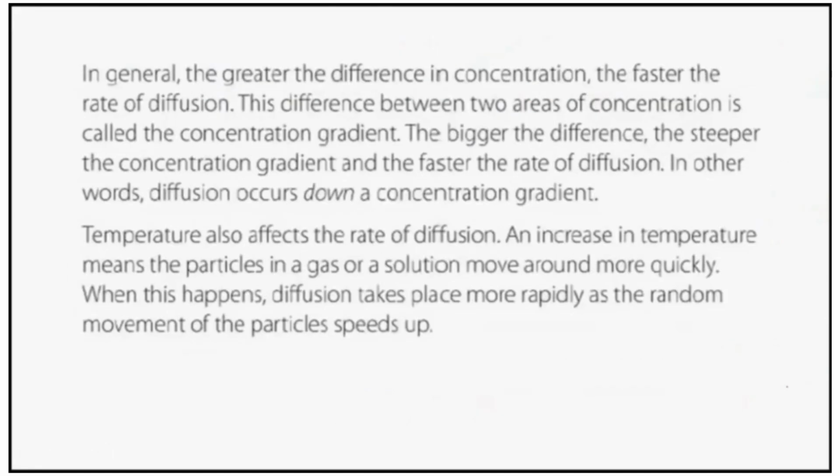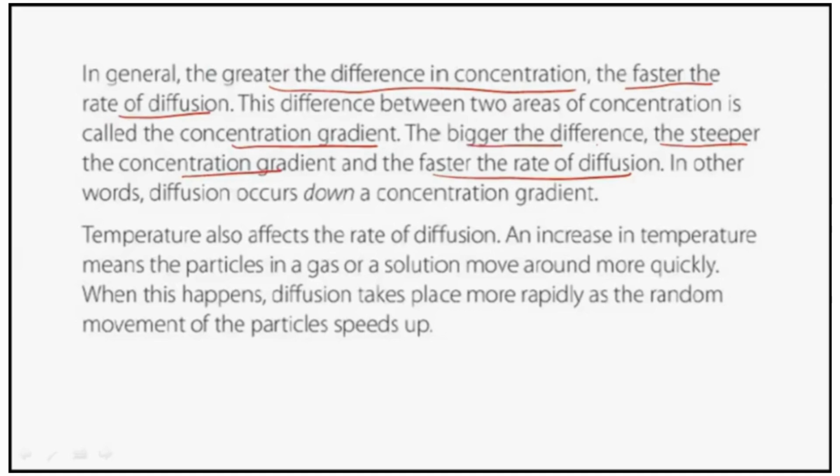Direction can be specified. In general, greater is the difference in concentration, faster is the rate of diffusion. The difference between two areas of concentration is called the concentration gradient. The bigger the difference, the steeper the concentration gradient, and the faster the rate of diffusion. Okay, next is temperature, the second factor. This was the first factor.